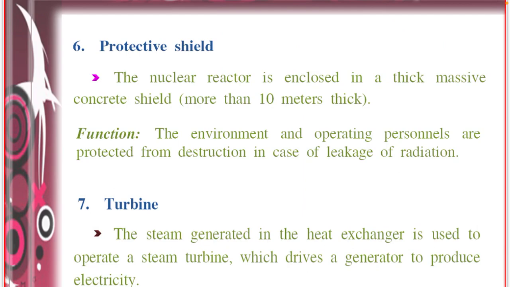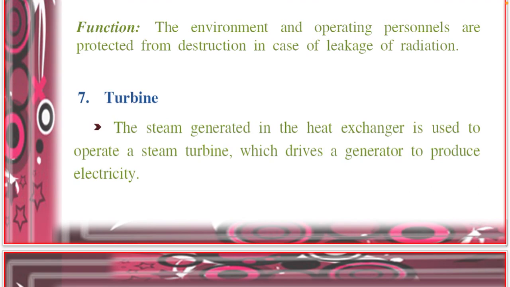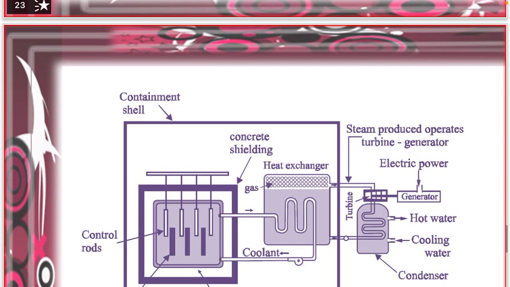Then the seventh component is the turbine. The steam generated in the heat exchanger is used to operate a steam turbine, which drives the generator to produce electricity.